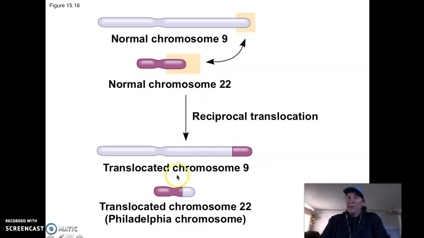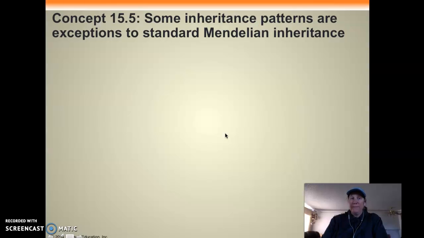And if you inherit both of them, you're okay because you've got all the genetic information. It's just kind of in a goofy order. But if you get this one and not this one, or this one and not that one, you're going to have problems.